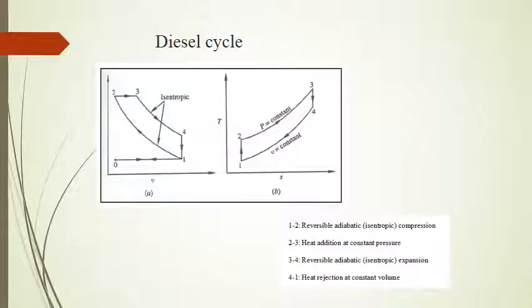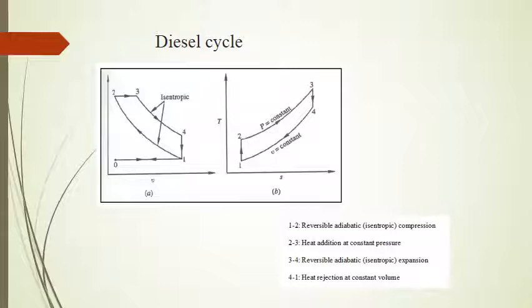So the thermodynamic cycle begins from point 1. Reversible adiabatic, isentropic compression of the working substance takes place. Then heat addition takes place at constant pressure. Then reversible adiabatic, that is isentropic, expansion of the working substance takes place. Then heat rejection at constant volume.